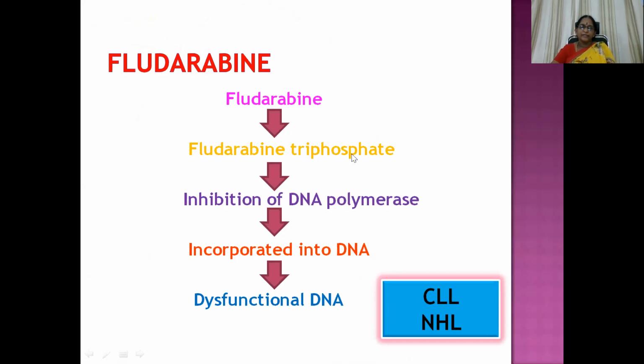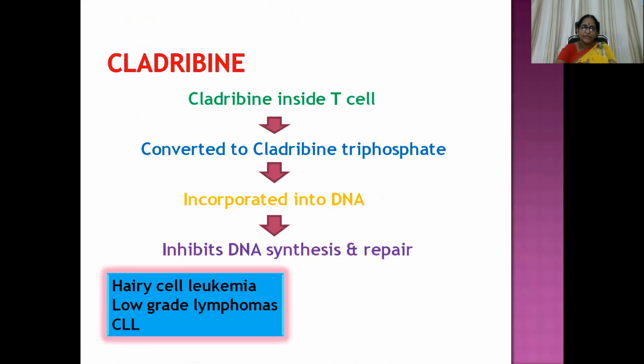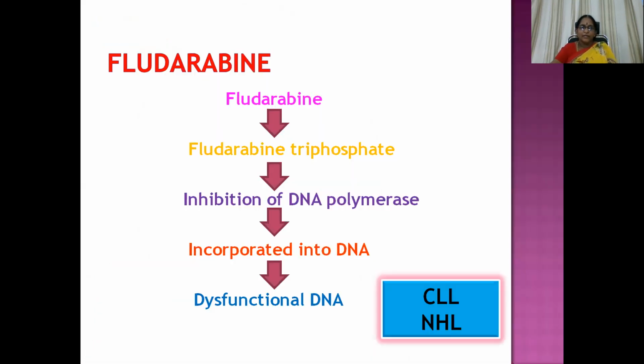Fludarabine, so again the same triphosphate, it is getting converted or activated into. But here there is inhibition of DNA polymerase, whereas in the case of cladribine it is just converted into triphosphate and then incorporated into DNA. Here, inhibition of DNA polymerase enzyme is specific, then it is incorporated into DNA.